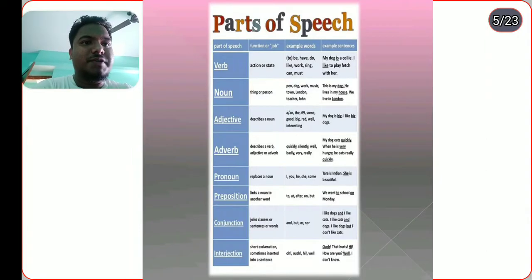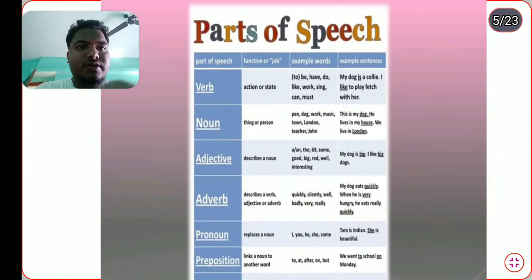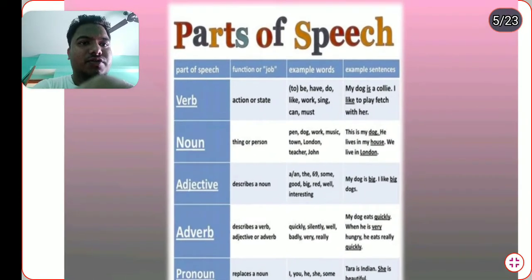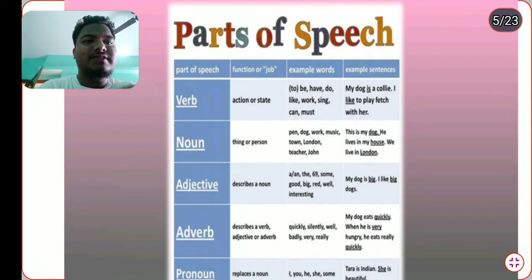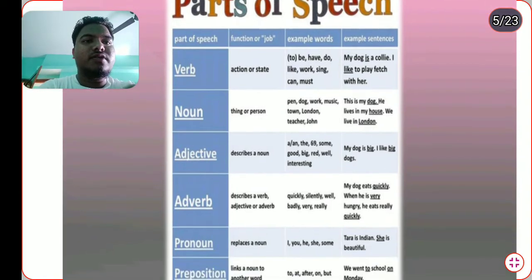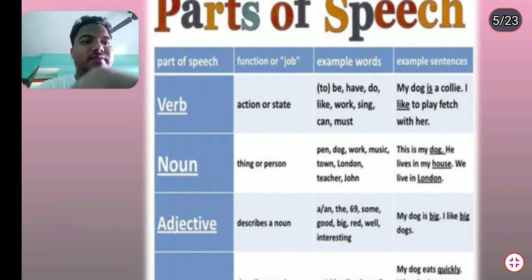So, parts of speech, we can look at more elaborately. A part of speech has a function or job. Verb: state and action. Example words: to be, have, do, like, work, sing, must, and can. My dog is Polly and I like to play fetch with her. Here, is and like are verbs.